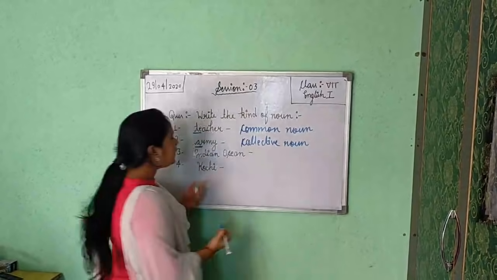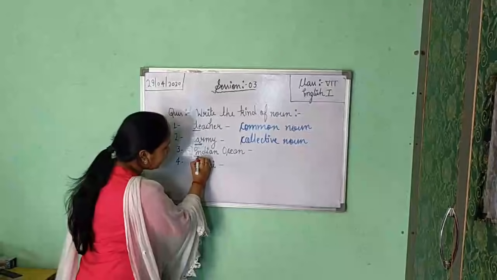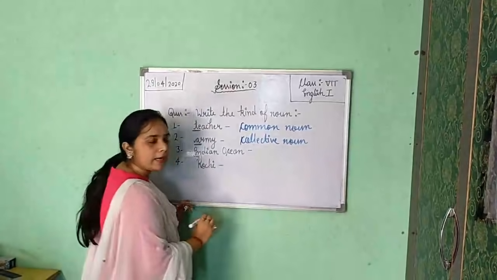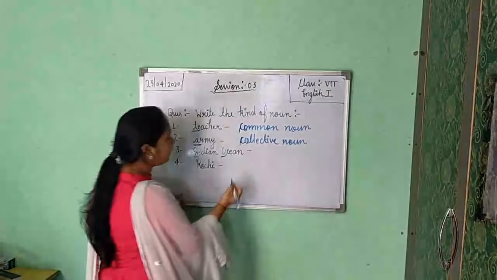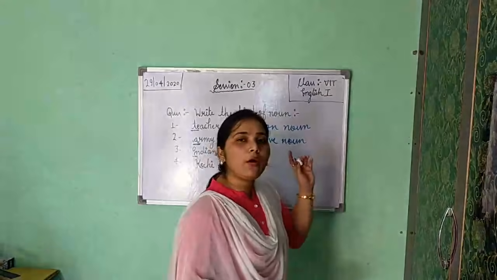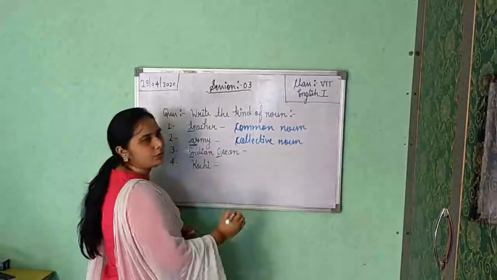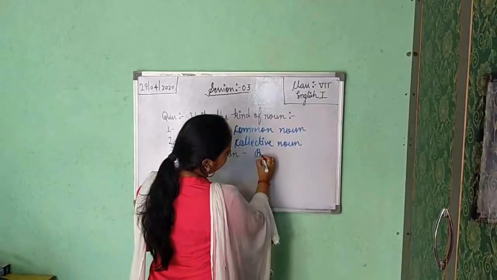Now the third one is Indian Ocean. Here you can see I start with a capital letter, and again O starts with a capital. So Indian Ocean, we are talking particularly about the Indian Ocean, and it will start with a capital letter. So it is your proper noun.